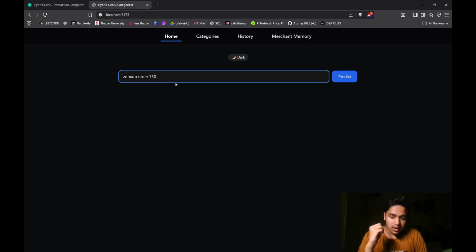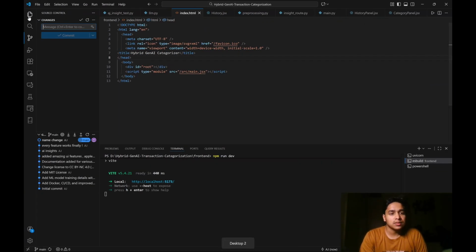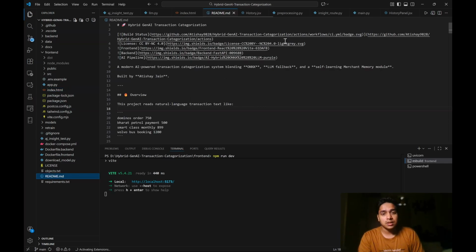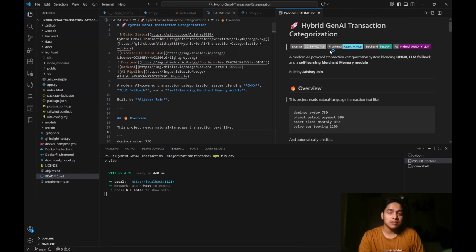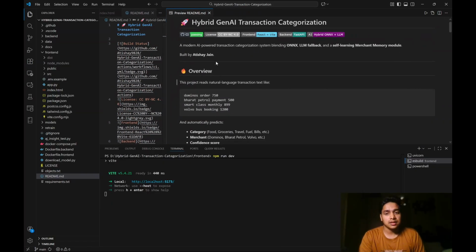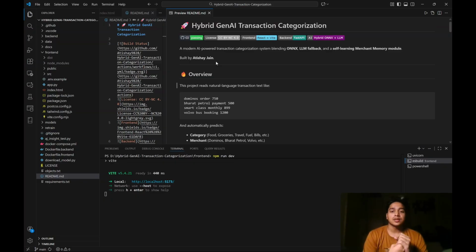Now, I always felt this problem that financial transactions are messy, like there are always transactions that cannot be tracked. New merchant names are always popping up. You cannot really keep track of it anymore. And I also found out that many people had the same problem as I did. So I decided to create a solution for it using all the knowledge I had, and I created this, a hybrid generative AI transaction categorizer,